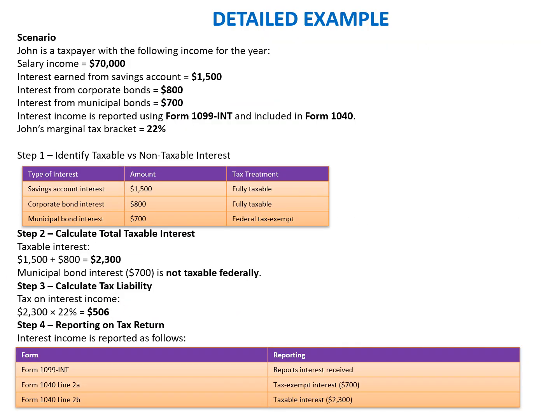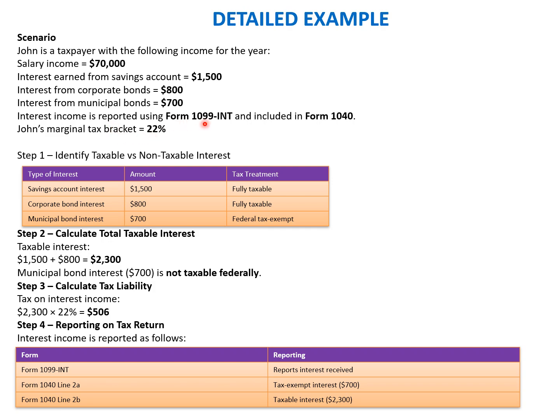Okay, now we have taken one example each to demonstrate the taxability of the interest and the dividend income. In this slide we are going to cover the detailed example for the interest scenario. John is a taxpayer with the following income: salary income 70,000, interest earned from savings account 1,500, interest from corporate bonds 800, interest from municipal bonds 700.